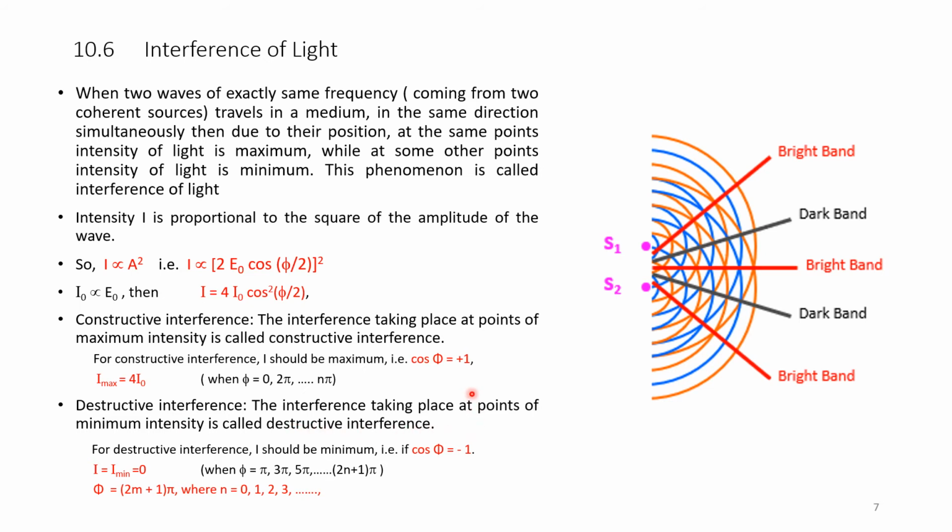Here cos phi is equal to minus 1. Therefore, when cos phi is minus 1, I is equal to I minimum, that is equal to 0. When phi is equal to pi, 3 pi, 5 pi, then I is equal to I minimum equal to 0. Therefore, we can represent phi as phi is equal to (2m plus 1) times pi, where m is equal to 0, 1, 2, 3, etc.